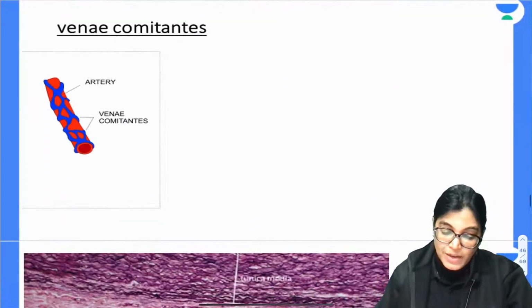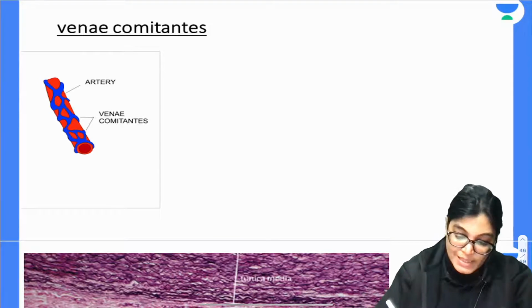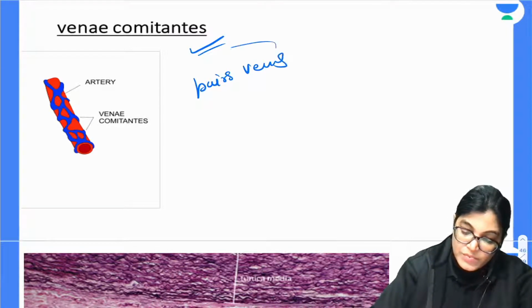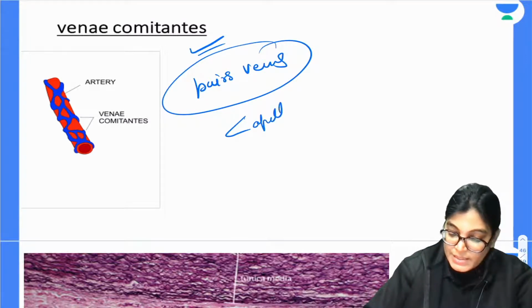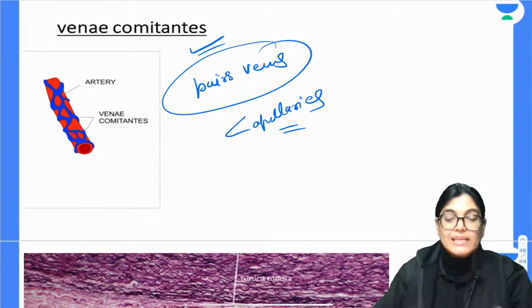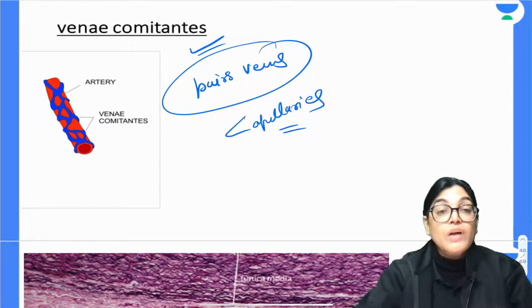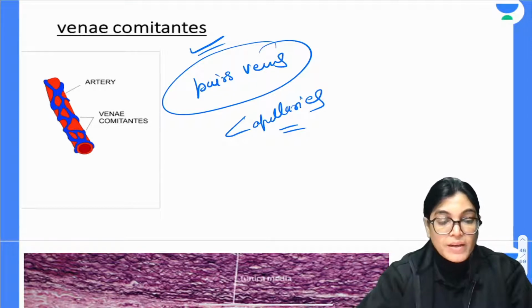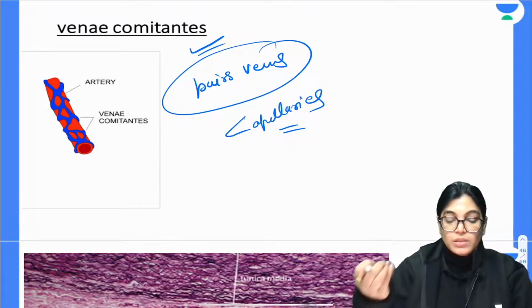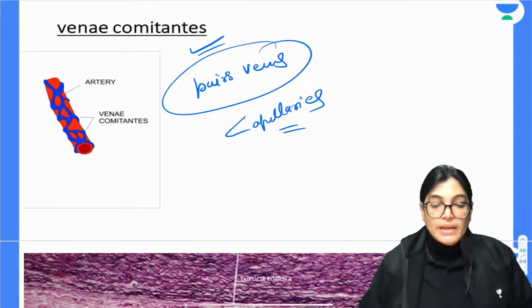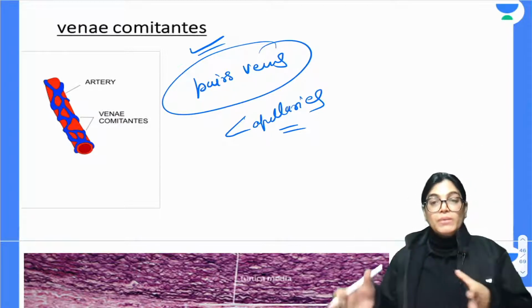Now, my dear aspirants, I would like to show you the venae comitantes. You can see here the pair of veins. A pair of smaller veins surround the arteries, so that their pulsations are transmitted to the arterial wall, and this leads to the movement of blood in the upward direction. It will help in moving the blood towards the heart.